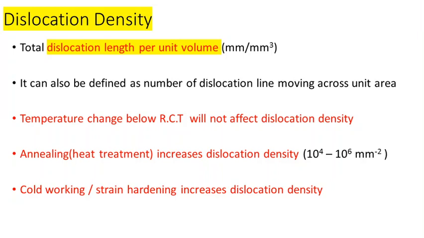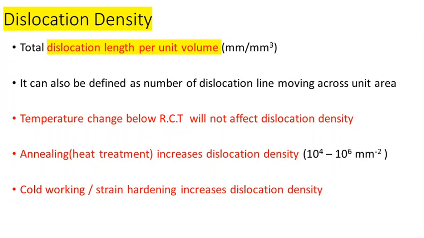We know what plastic deformation is. If a material is easily plastically deformable, the strength of the material is less. So plastic deformation is directly proportional to the ductility of the material. The restriction of plastic deformation, the opposite of plastic deformation, we can consider as the strength of the material.